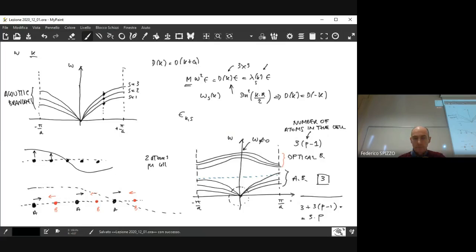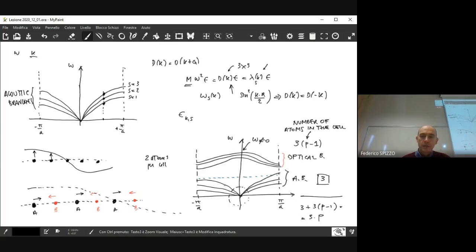Okay. And please remember that the optical branches have a frequency that is always larger than the acoustical ones. So an optical oscillation will always have a frequency that is larger than an acoustic one, even if the wave vector is the same.